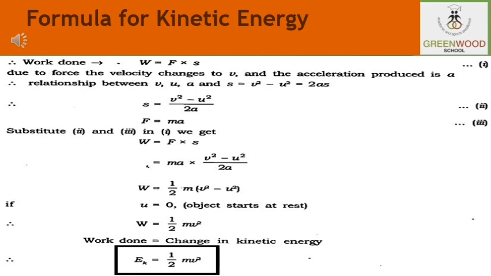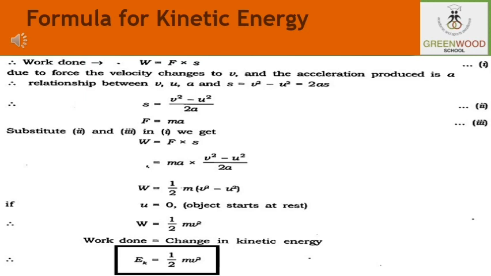Let it be displaced through a distance s when a constant force F acts on it in the direction of its displacement. We know that the work done is equal to the product of the force and the displacement. So the work done is F into s.